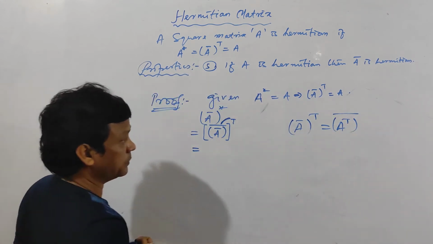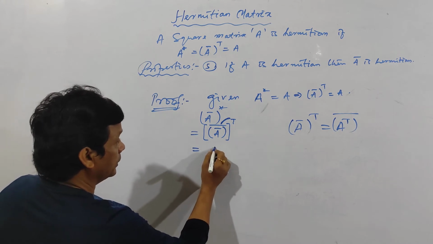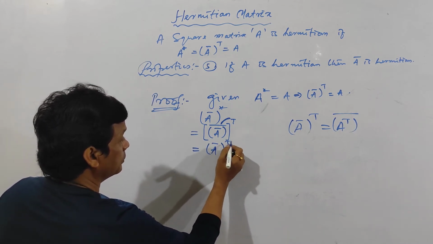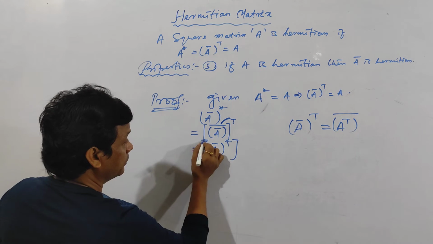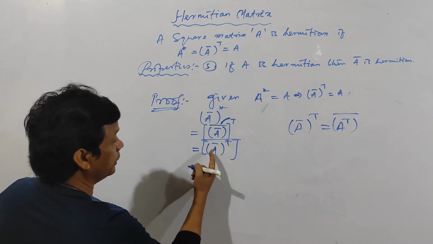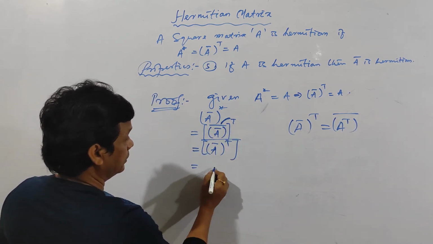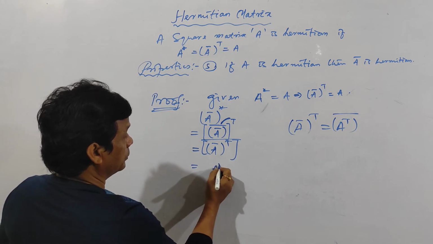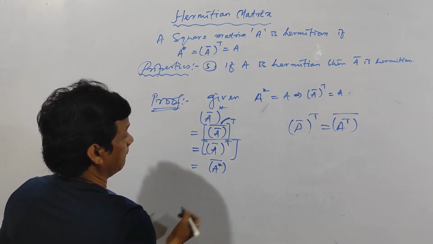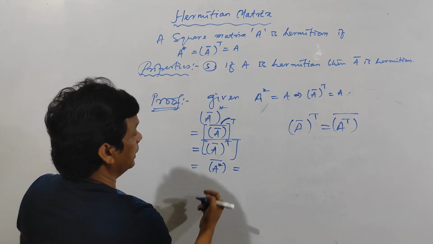That means conjugate and transpose, they are interchangeable. So, A bar transpose, take the conjugate of this one. So this one equal to A bar transpose is A star here. So A star bar.